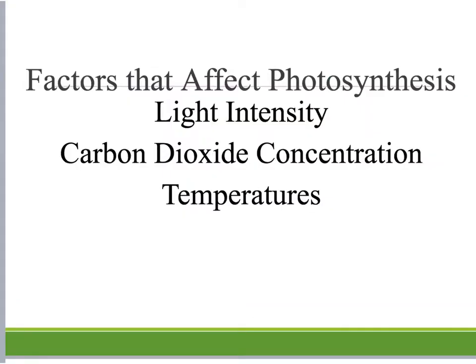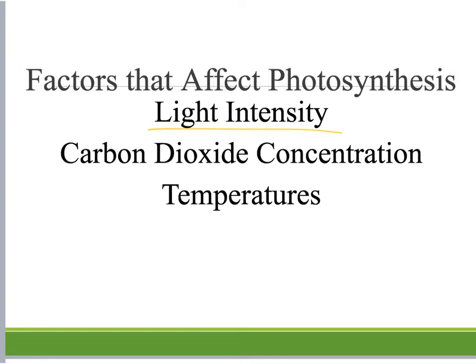There are 3 key factors that affect photosynthesis. This is whether or not it will take place and how quickly it will take place and how much ATP and glucose is going to be produced as a result. And one of those is light intensity. So how much light is getting to the leaves and how intense is that light?